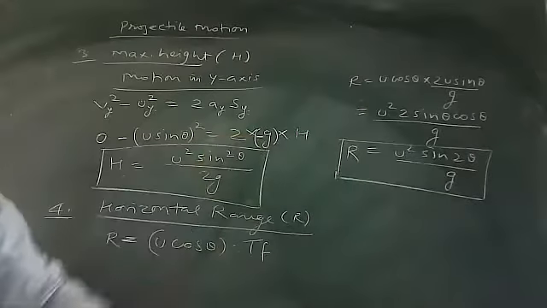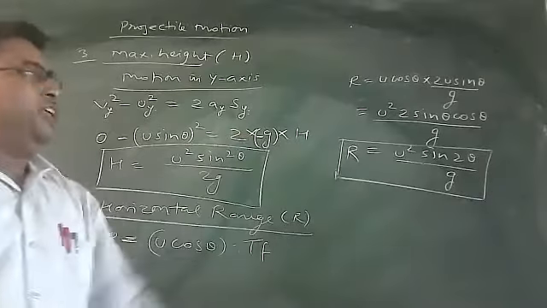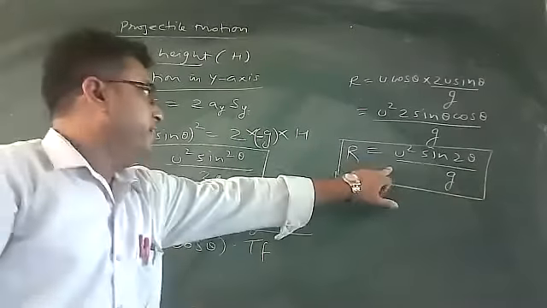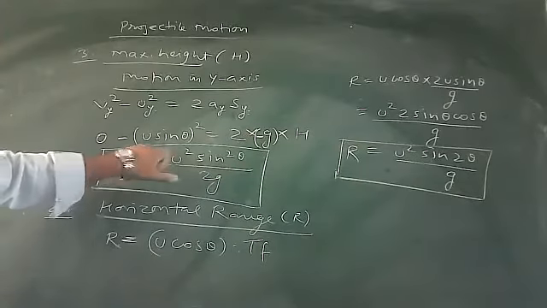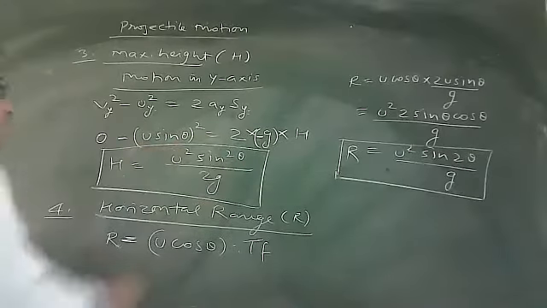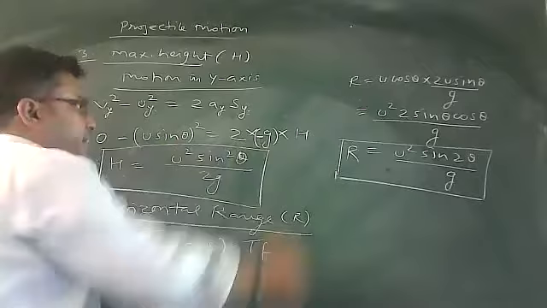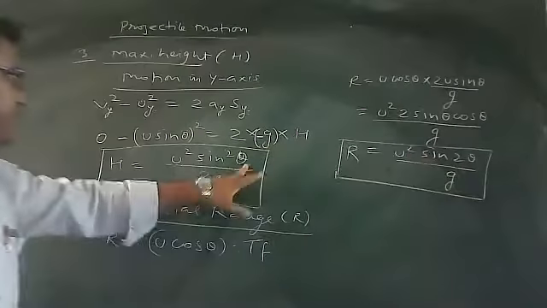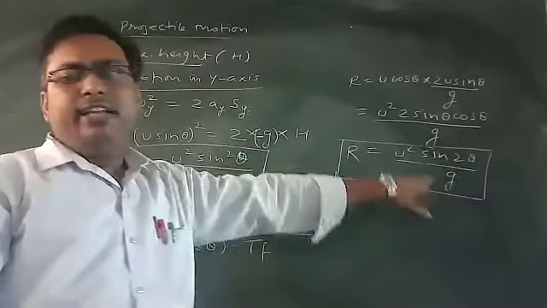The maximum horizontal distance covered by the projectile is R equal to u square sin 2 theta divided by g, and for maximum height it is u square sin square theta divided by 2g, compared to sin 2 theta divided by only g.